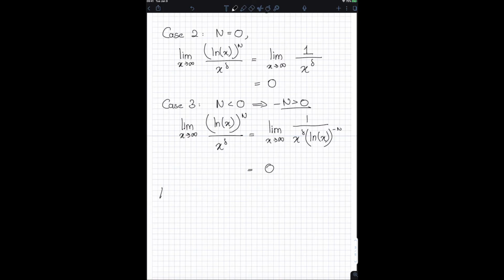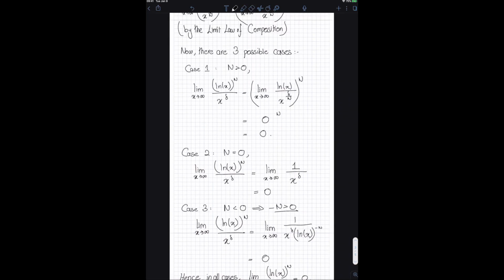Hence, and now I just need to write my conclusion. I would say hence, in all cases, the limit as x approaches infinity of ln of x to the power of n divided by x to the power of delta is equal to 0. And that's the proof.